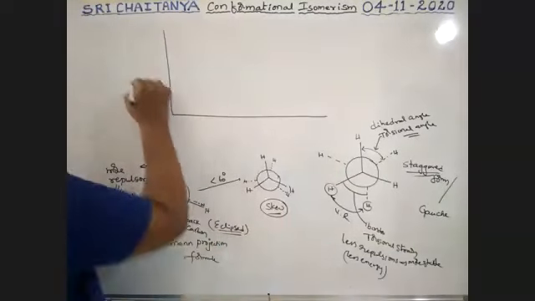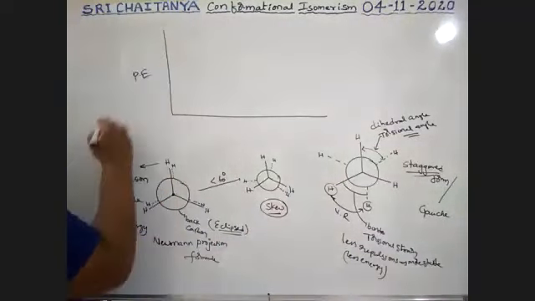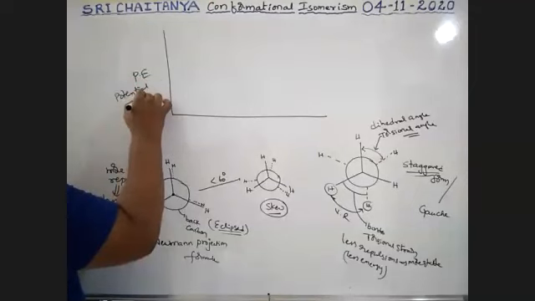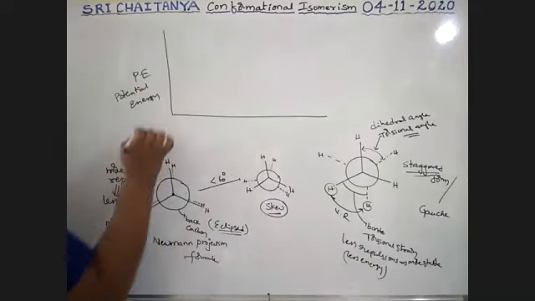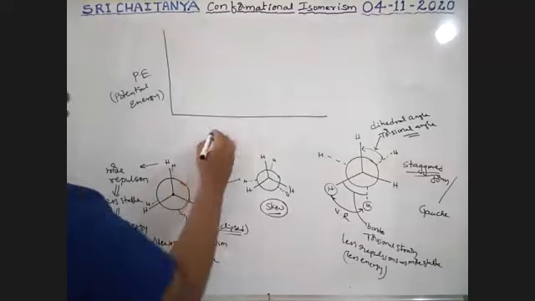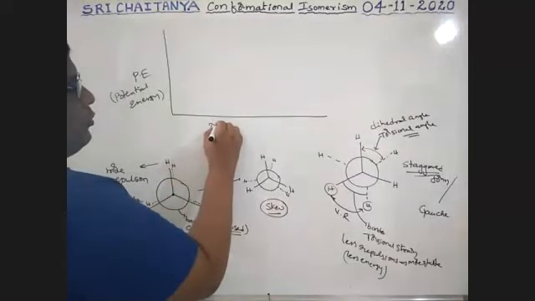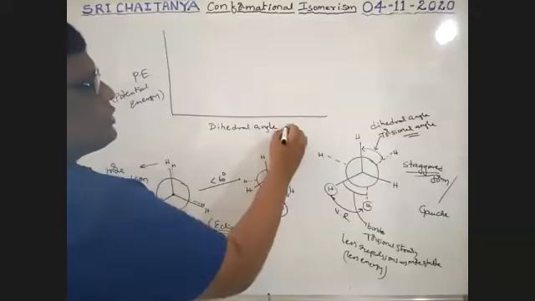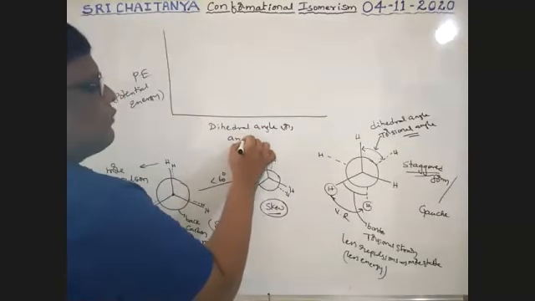On one axis is the potential energy, and on the other is the dihedral angle, which is also called the angle of rotation.